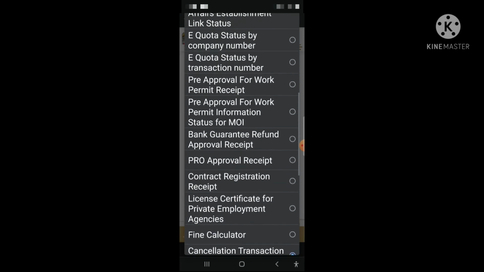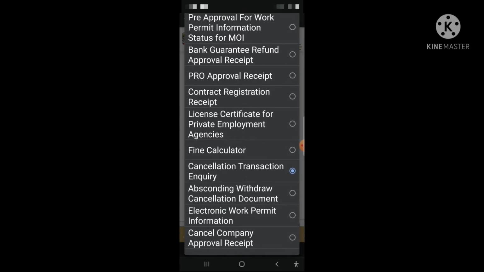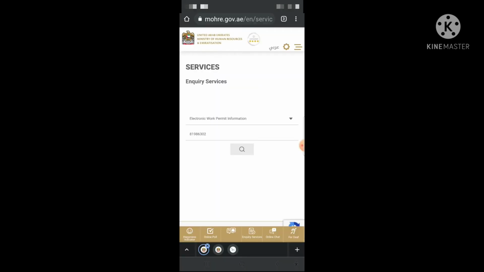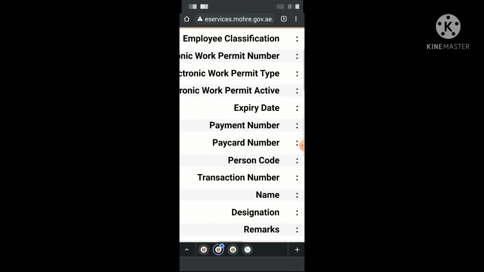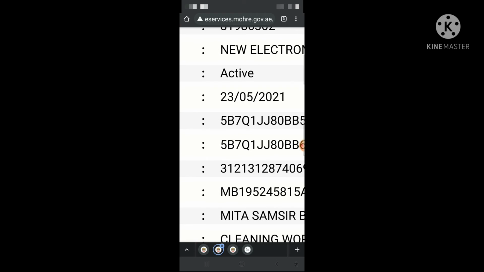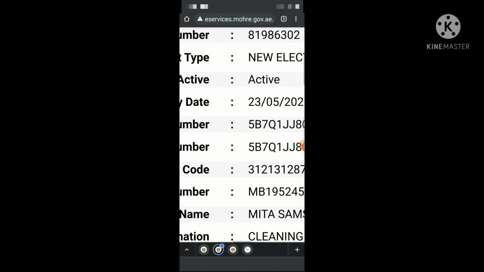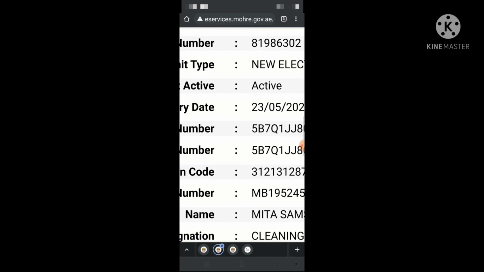And one more thing, when you click over here, electronic work permit information. So guys, this person is already absconded, but the work permit is active. Electronic work permit is active because this person absconded from the labor department. So if the person absconded from the immigration only, the status will show here cancelled. Keep it in mind. Now we will go back.